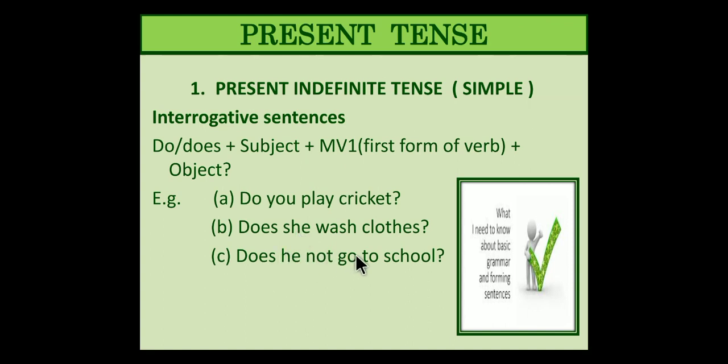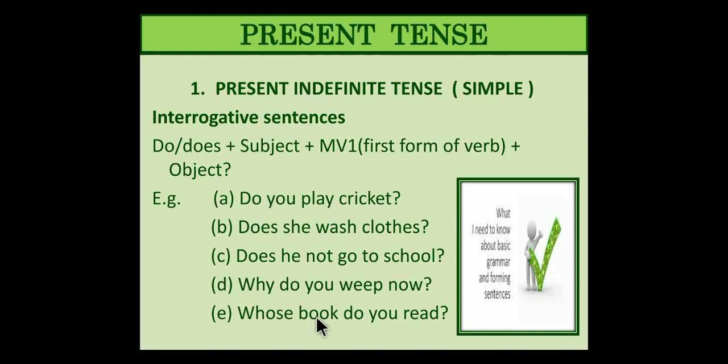Does he not go to school? Singular. This is also the singular form of the verb. Why do you weep now? Weep means crying. Why are you crying now? Why do you? So is this singular or plural? This is plural. Do is plural. When there is no s or es in the verb, it is plural. Exactly the opposite of noun. Next, whose book do you read? Do you read?